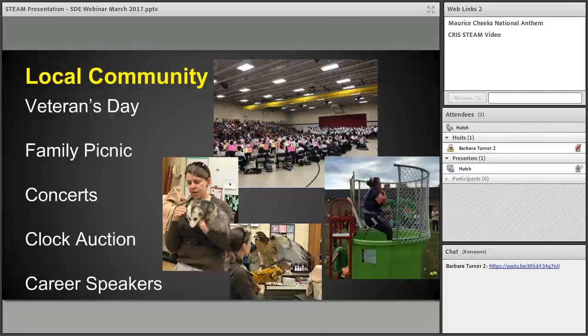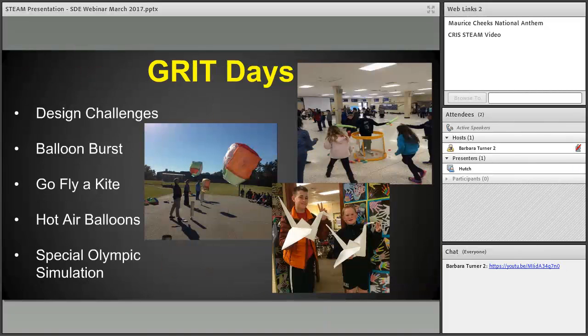Let's see, that's a picture from our family picnic. You can see Miss Seyfried right before she's taking the plunge in the dunking booth. She's got her swimmies on, thank goodness. So that's a fun activity there too. All right, and grit days. This is something that happens.